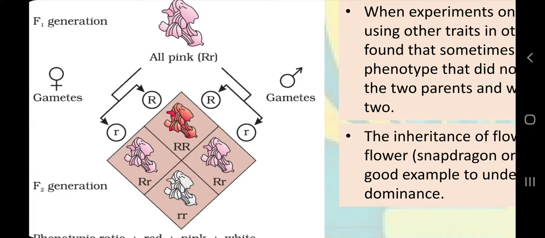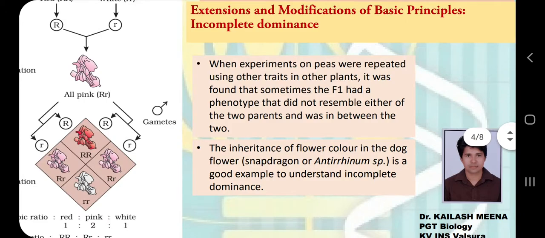out of 4 red plants, 2 out of 4 pink plants with pink flowers, and 1 out of 4 plants with white flowers. So what does this indicate, and how does it violate Mendel's law, or will Mendel's law be able to explain this phenomenon also? Let's see.